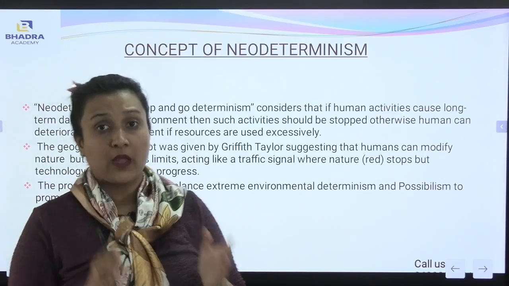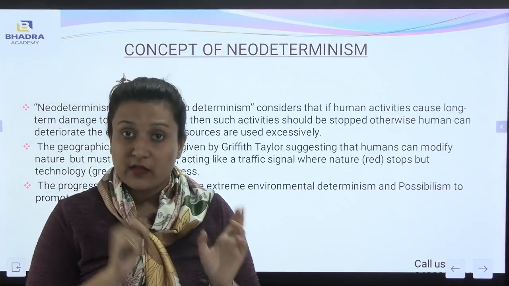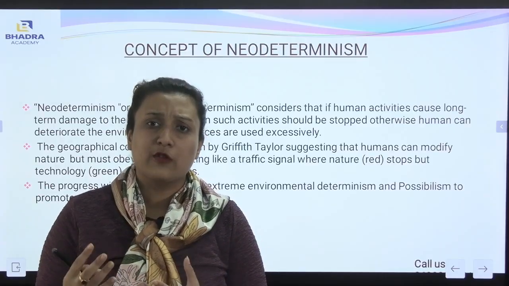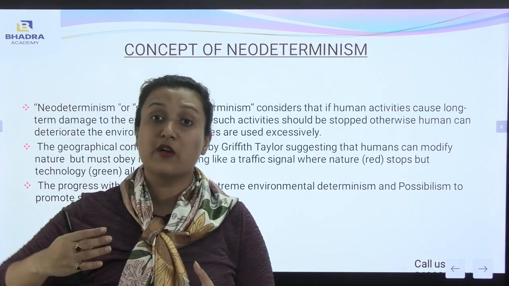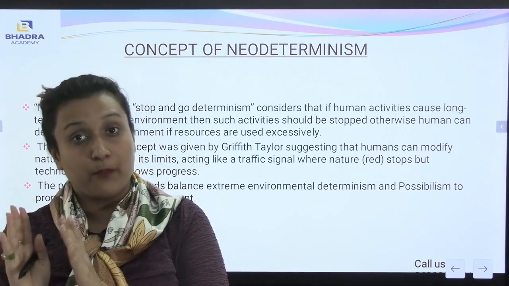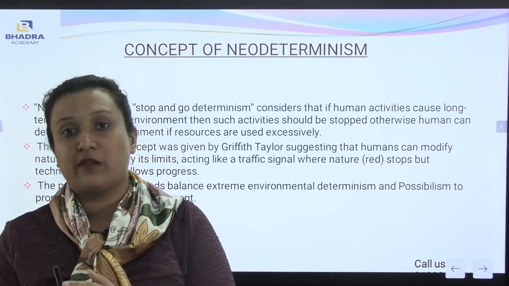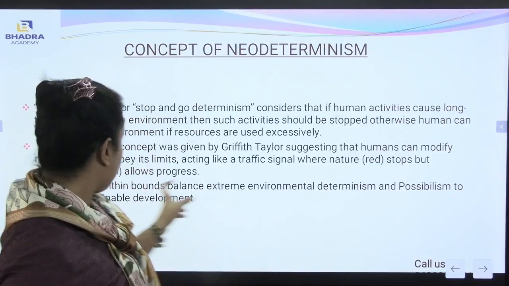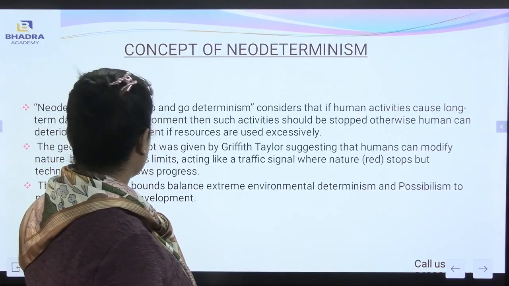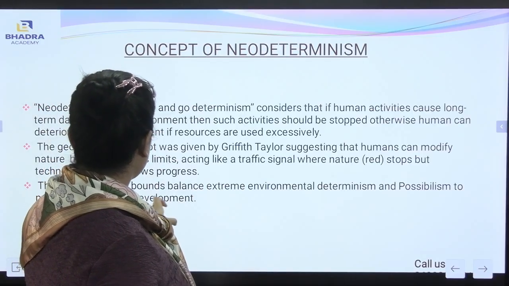Now you see, according to Griffith Taylor, this concept has been given by him, which means that humans use resources excessively, and when resources are being used in excess amount, as a result, there must be a stop. But technology progresses us to use those resources. Progress within bounds balances extreme environmental determinism and possibilism to promote sustainable development.